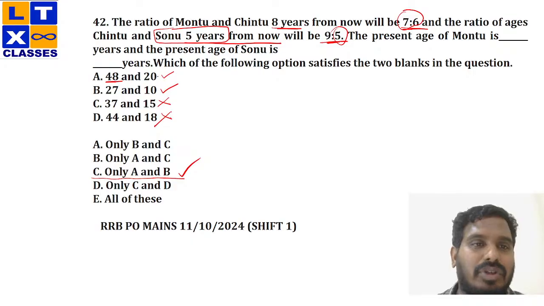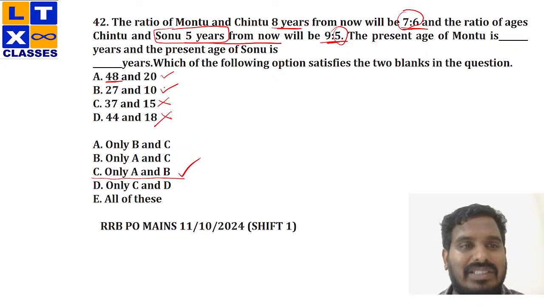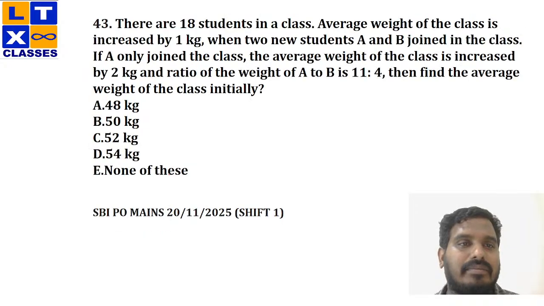Now, check with my first option, 20 plus 5, which is a 5 multiple, 10 plus 5, which is a 5 multiple. So, both of them satisfy my conditions, right? Both the blanks have been satisfied by my first two options, which are A and B. So, only A and B is my answer.